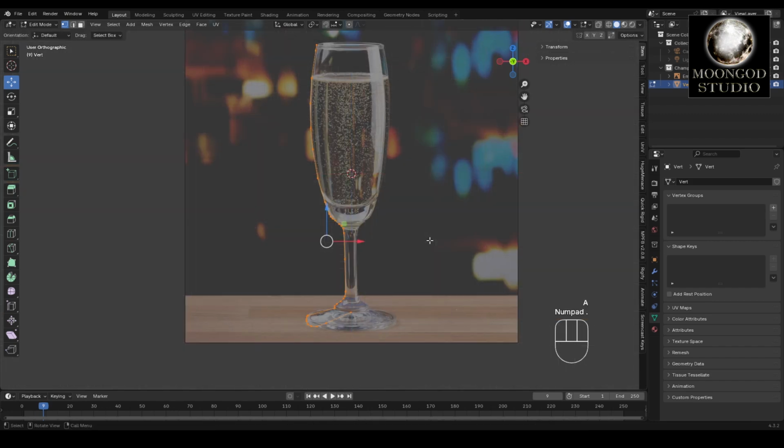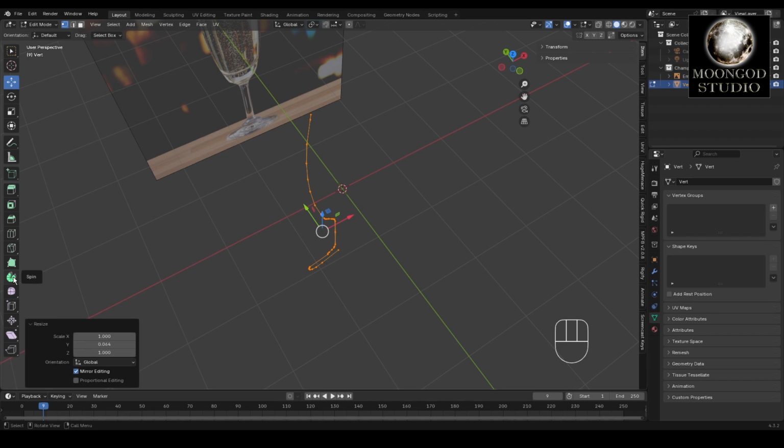After completing extruding, press A to select all at once, stay in edit mode then. Press S then see which side you are. I am in the front view, so press the Y and set a perfect line like this. I hope everybody has completed it.